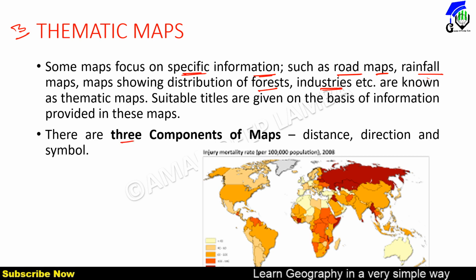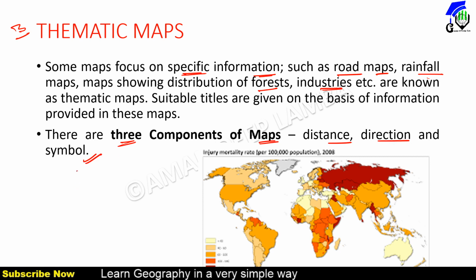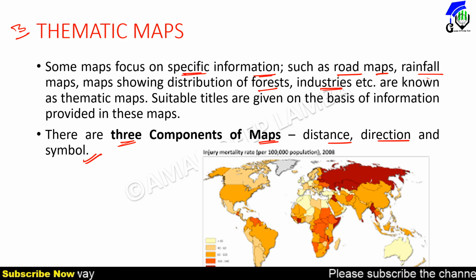Here, three components are on maps: distance, direction, and symbol. If we see distance, direction, scale, and symbols on a map, we can say this is a map. Otherwise, this is a sketch.